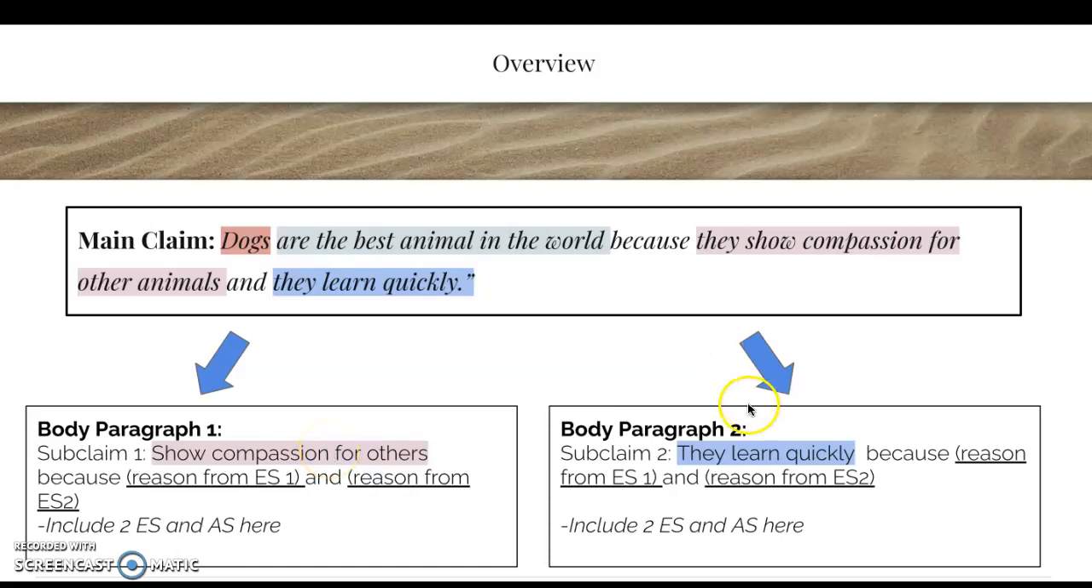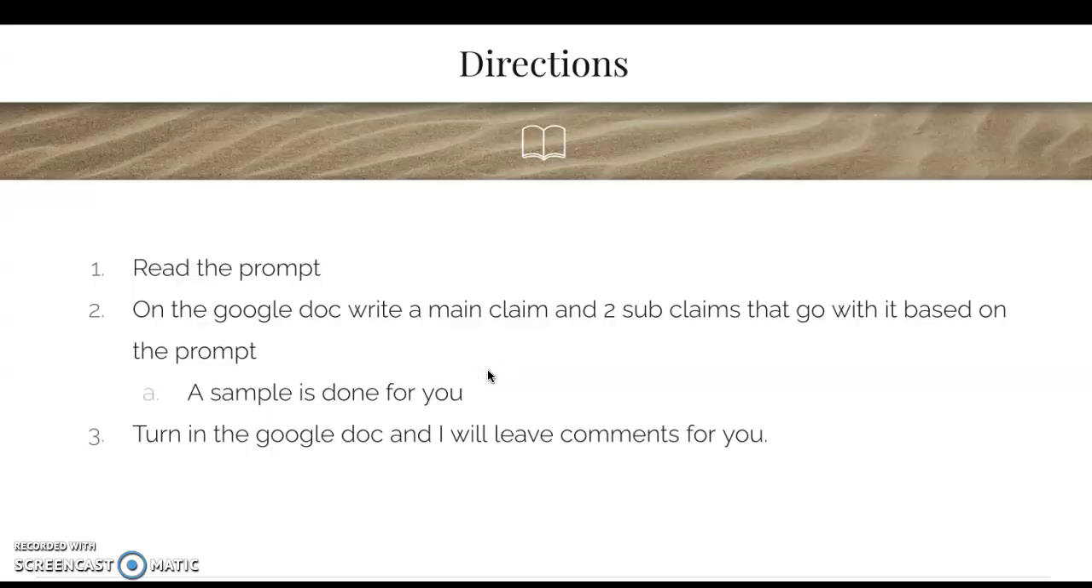Your body paragraph 2 would be about how they learn quickly, your second key category that you brought up in your main claim. So again, your subclaim would say something about them learning quickly. That's the whole point of your second body paragraph, because, and then again, you would have something from your first evidence sentence, something from your second evidence sentence. You'd summarize it here. And then you would also bring up analysis as well. Okay, so that's going to be the way that we go throughout this.